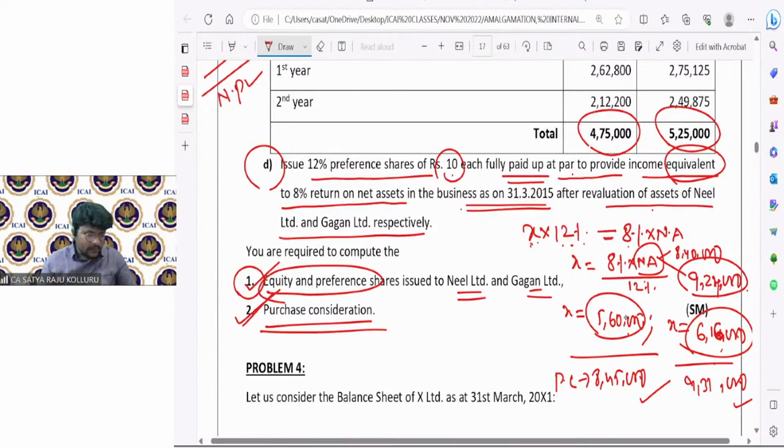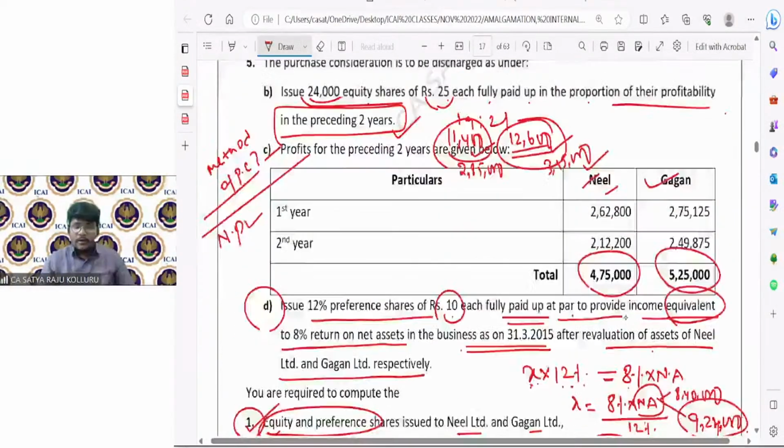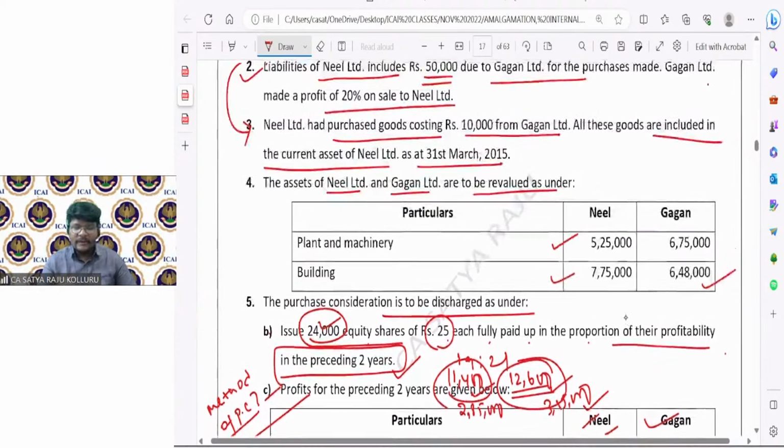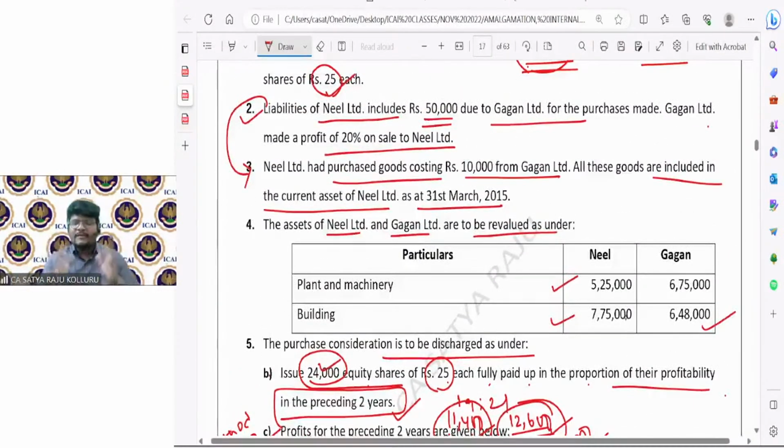Let me check the doubts, one second. Sir, in current assets, we have adjustment related to stock also. Harshit, you are a little bit confusing. Here, net assets means agreed value of assets and liabilities. That's it. Whatever assets and liabilities are given, I should consider. But definitely I should adjust the stock reserve. But the stock reserve I'm going to adjust not for the purpose of knowing the agreed value.